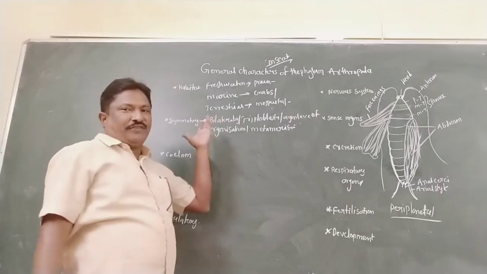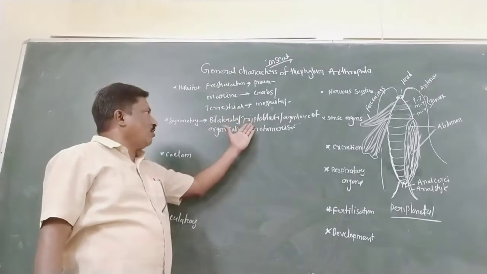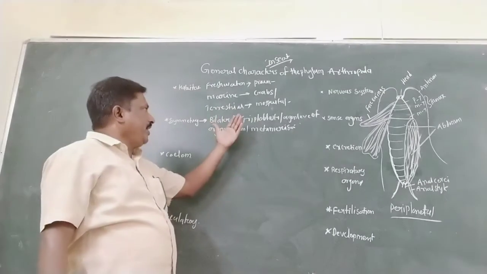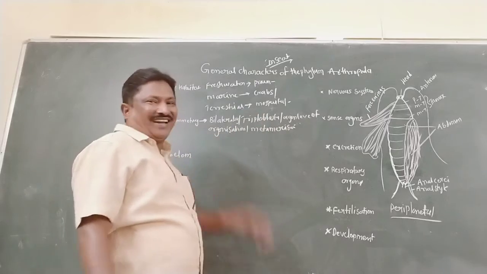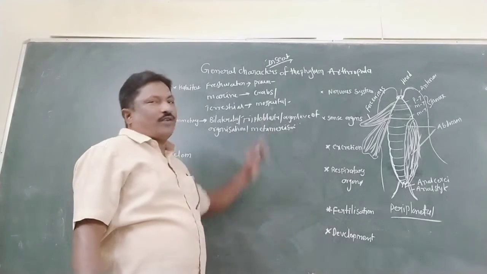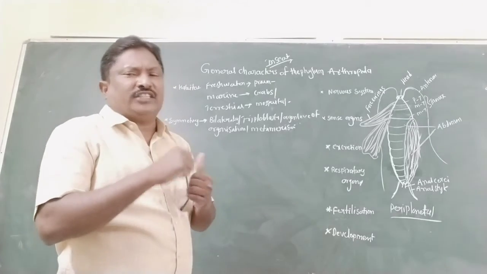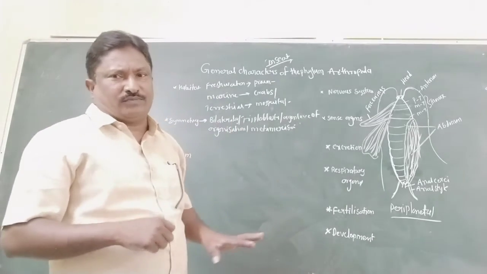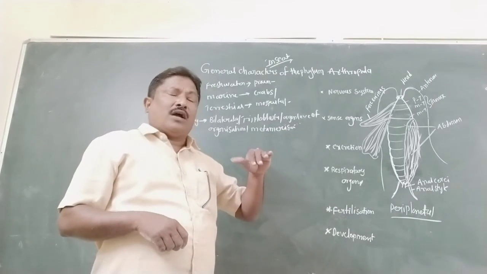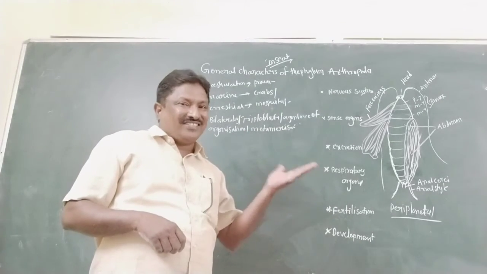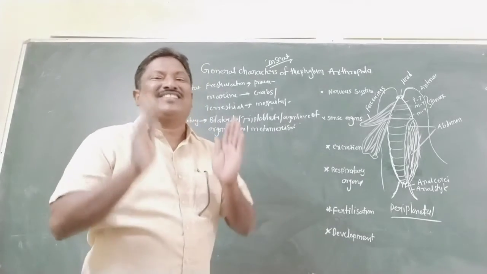Bilateral symmetry and triploblastic animals are already well known. Triploblastic means the body is made up of three germinal layers. The organ level of organization and metamerism are also present. Compared with annelids, metamerism differs: in annelids it shows external and internal segmentation, but in arthropods only external segmentation.